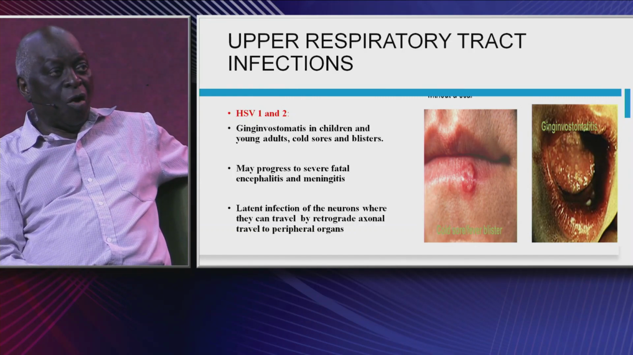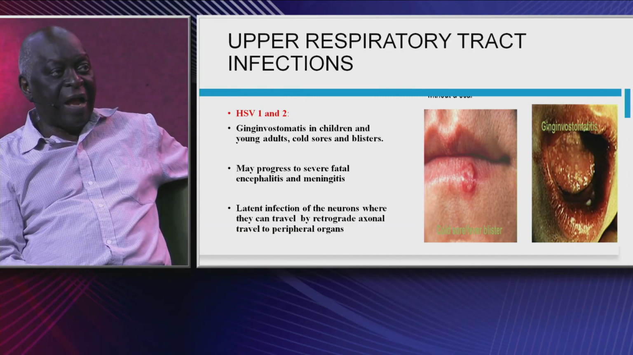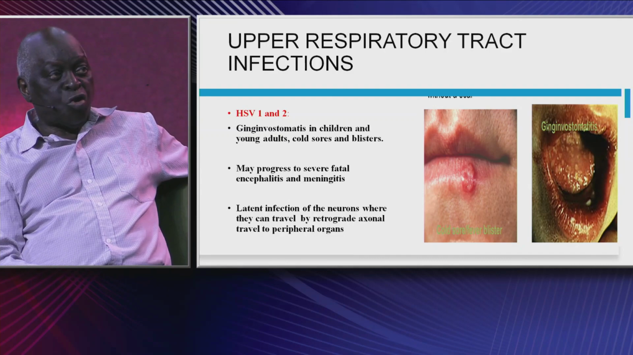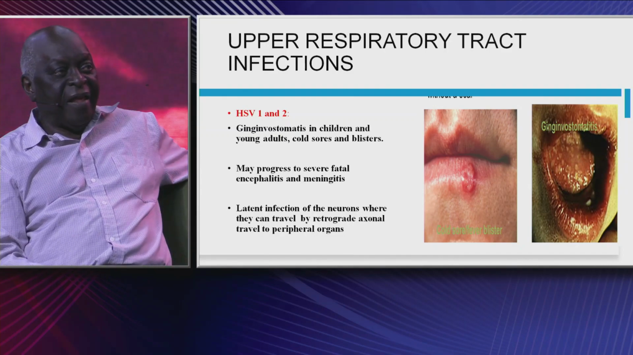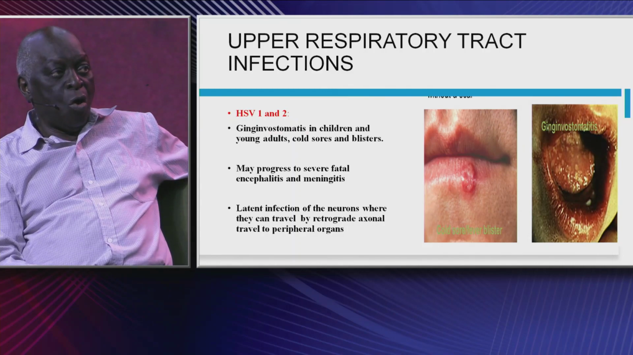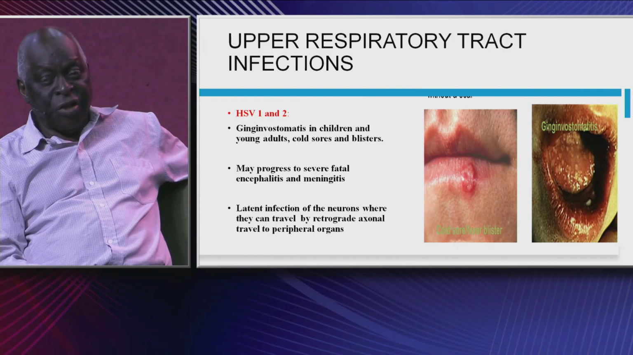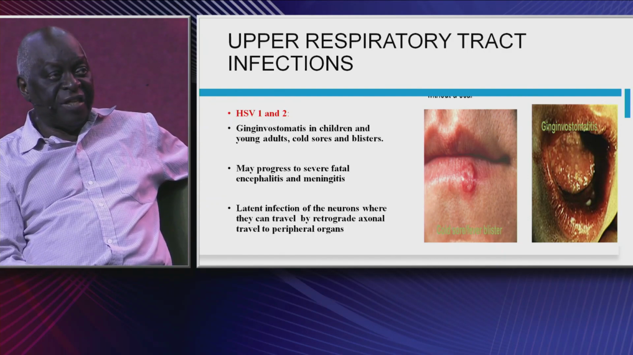And again, side by side with that is the cold blister. I know some of you must have had a cold blister before, which is usually on the lip. It's also caused by HSV1 or HSV2. They may progress to severe fatal encephalitis. That's one danger of this disease. They may progress, because it's very close to the central nervous system, to the brain.